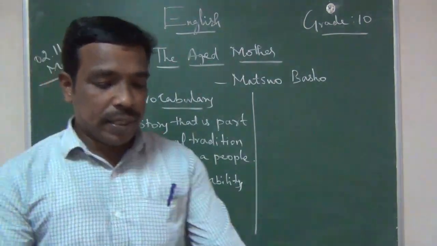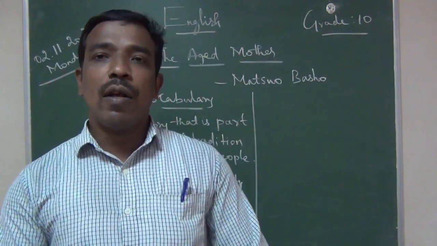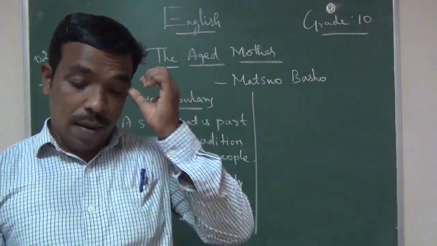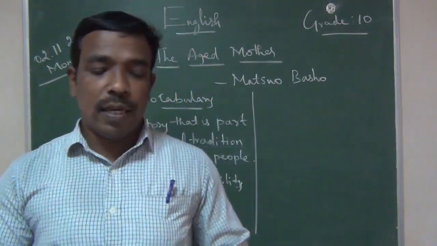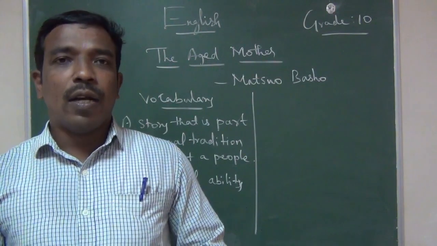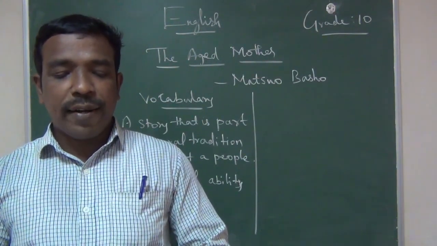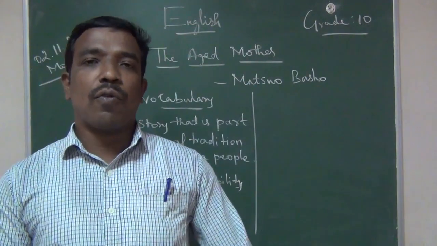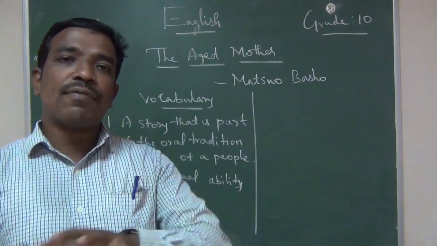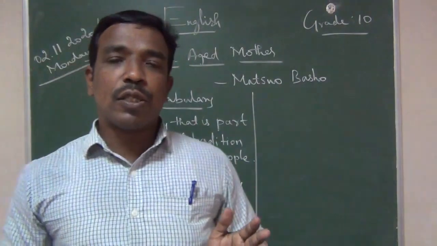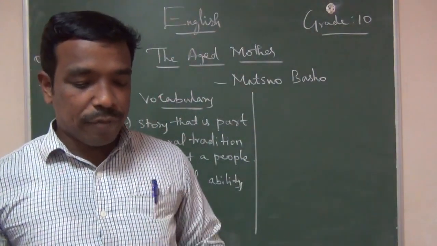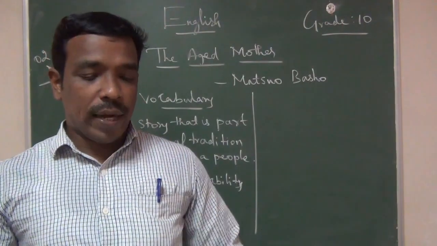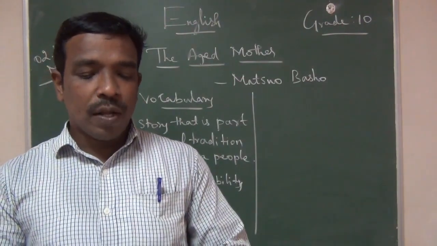Intellectual ability is very sharp. Okay, the aged are very sharp. Normally we may think they are very poor in their mind, but here it is saying the aged parents are sharp-witted. It describes the love and affection a son and his mother have for one another. Okay, take the lesson.